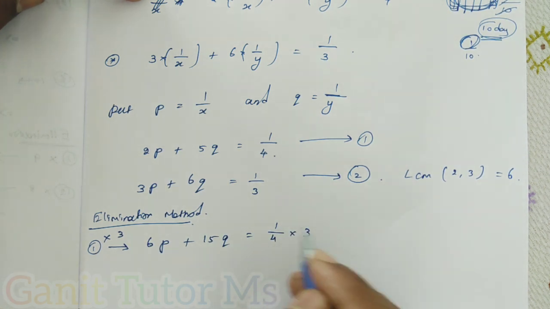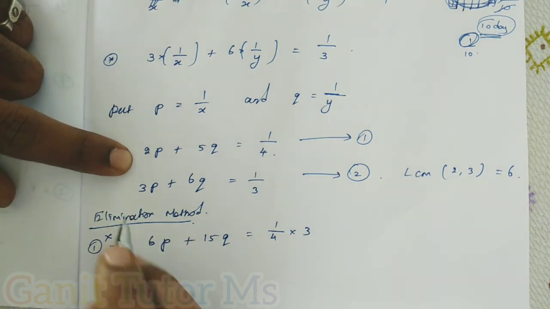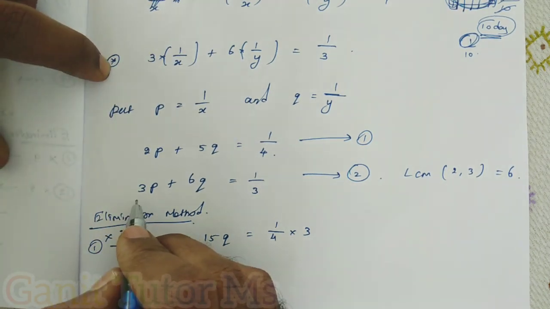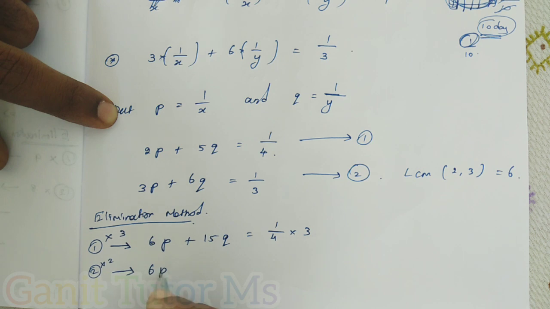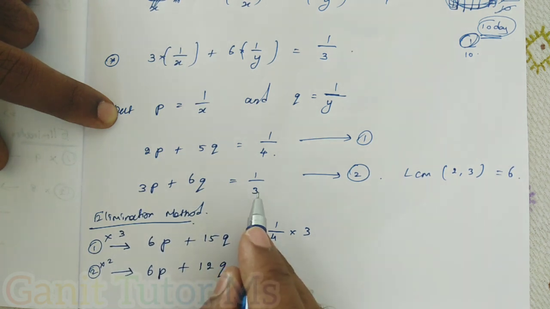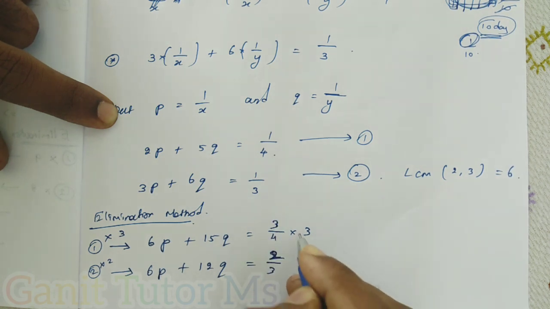Clear? Any doubt? Next, the second equation. I want to make this 3 a 6, so which number can I multiply? 2. The second equation can be multiplied by 2. So 6P plus 12Q is equal to, here also I multiply with 2, so 1 by 3 into 2, that is 2 by 3. Here also I can write 3 by 4.